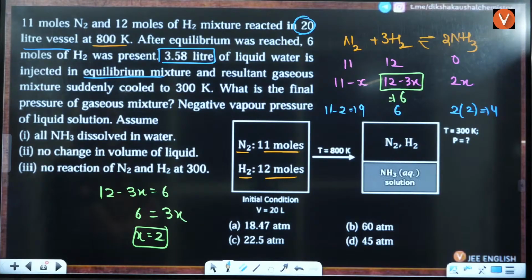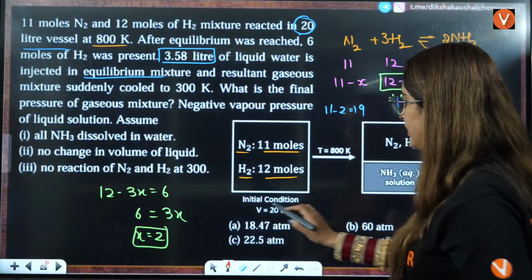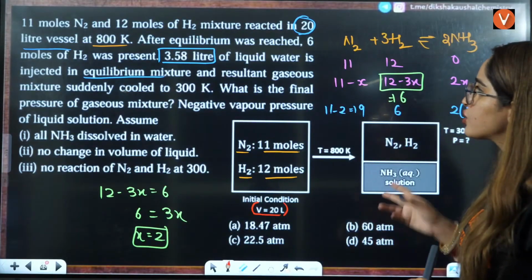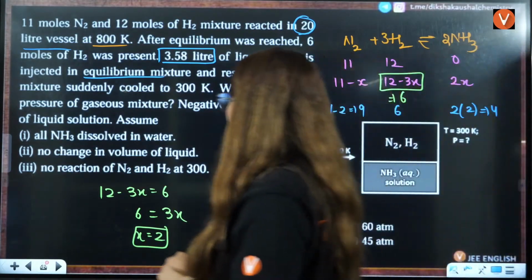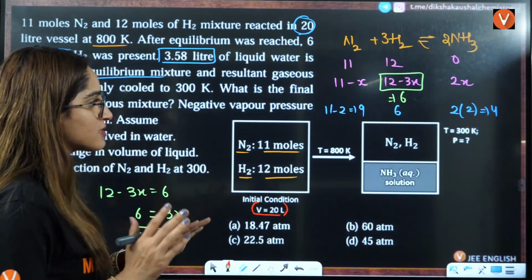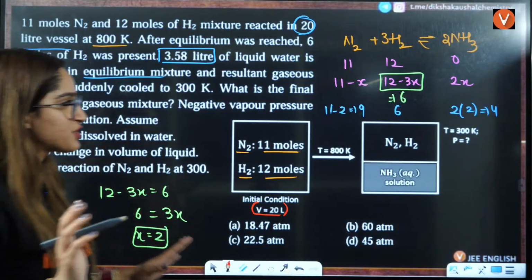What is the final pressure of the gaseous mixture? So you can subtract the injected volume from 20 liters, and you will get the volume available. Pressure is what they are asking you: the final pressure of the gaseous mixture.